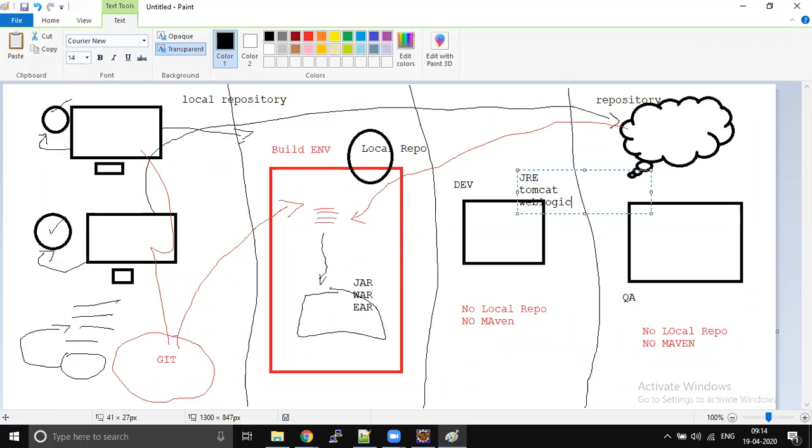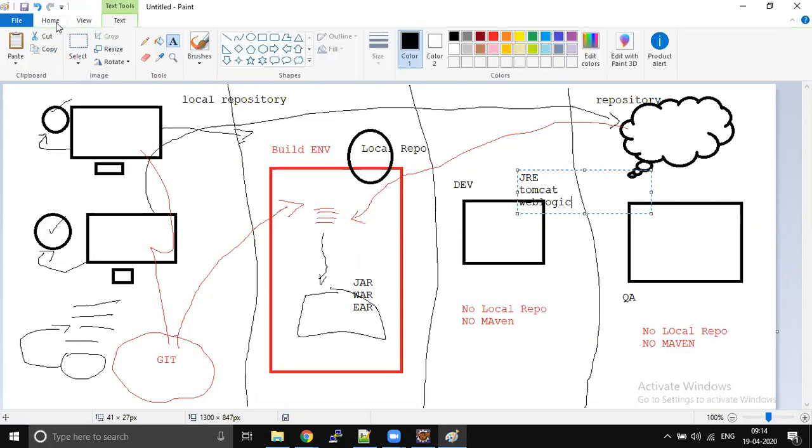Okay, so the settings file, the same thing. Now let's come back to your question. In which environment will we have the settings file? Most probably the settings file will be present inside your local machine and your build environment. Once you cross the build environment, no Maven, no local repository, no settings are executed.